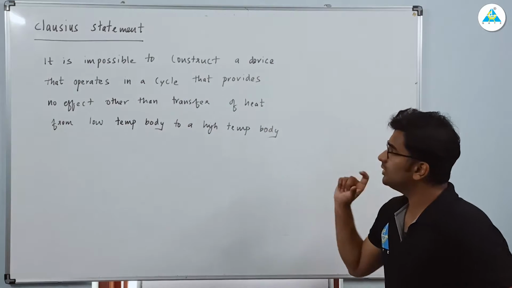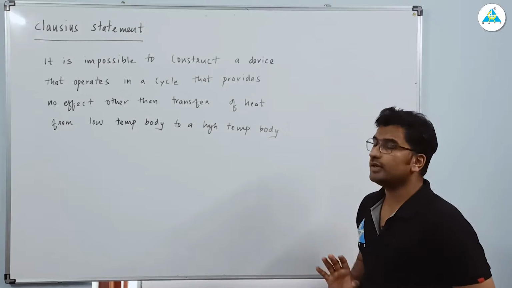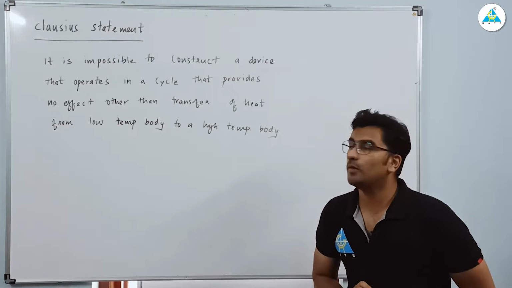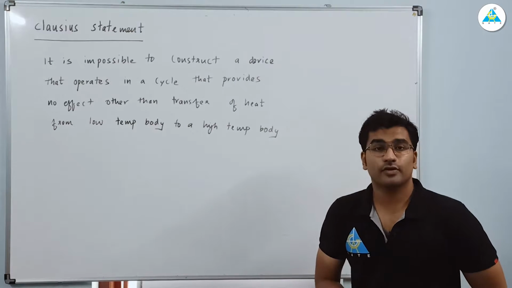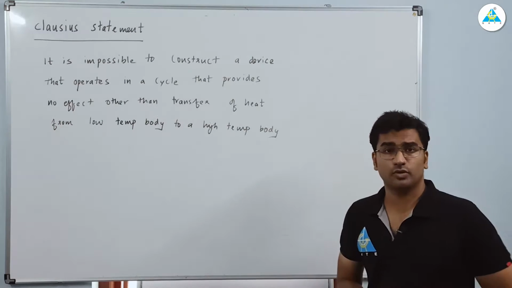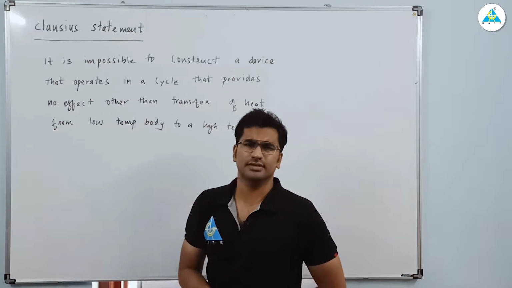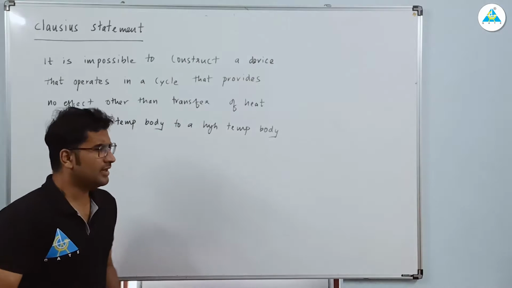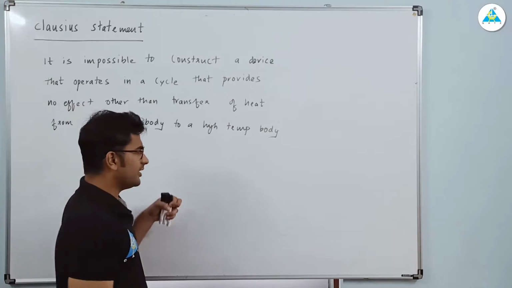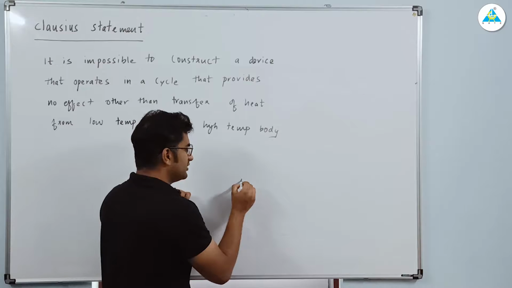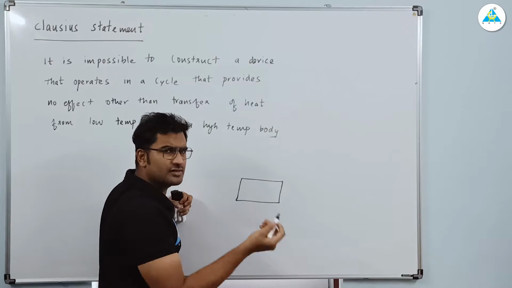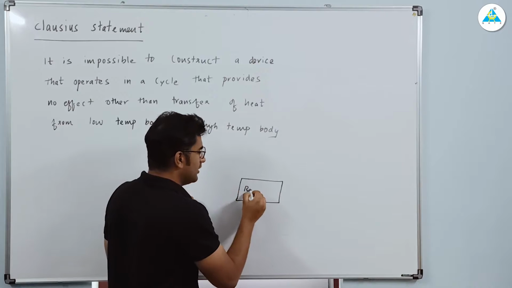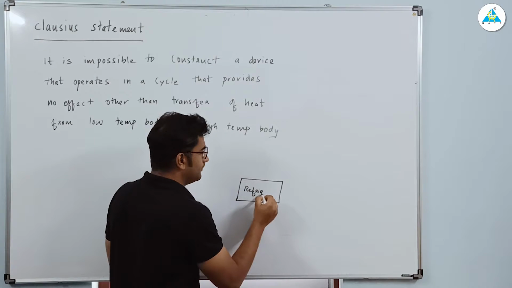So it is impossible to construct a device. If you want, you can write it, okay? It is impossible to construct a device that operates in a cycle that provides no effect other than the transfer of heat from low temperature body to high temperature body. How can we remember this, right? It's very simple, yeah? It's the same refrigeration thing we have told, right? So if you remember the block diagram of a refrigerator or a heat pump, because heat pump and refrigerator have the same block diagram, right? Same cycle. So this is my refrigerator, right?